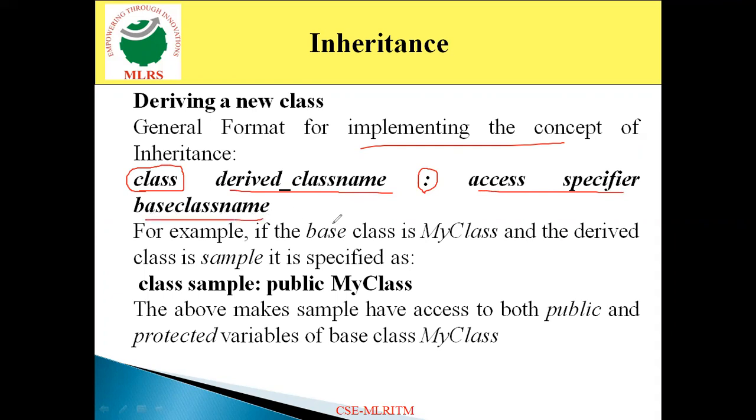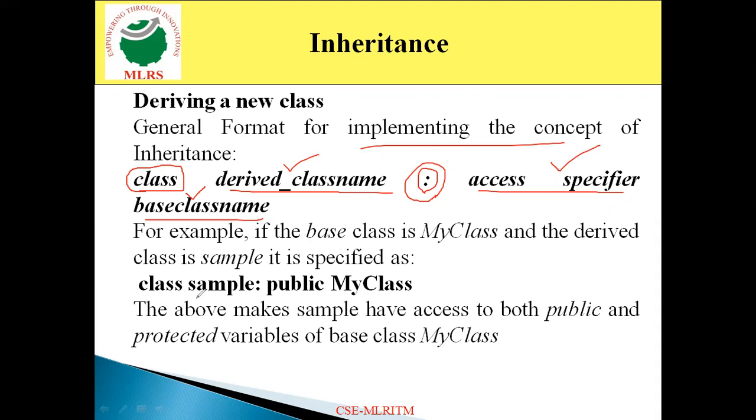What is the meaning of this? Derived class name is the name of the derived class, and base class name is the name of the base class. This separates the derived class and the base class. And the access specifier may be private, public or protected. You can specify any of the access specifiers here. We already discussed in the previous session what happens when we use the access specifier as private or public. Now we recall it again.